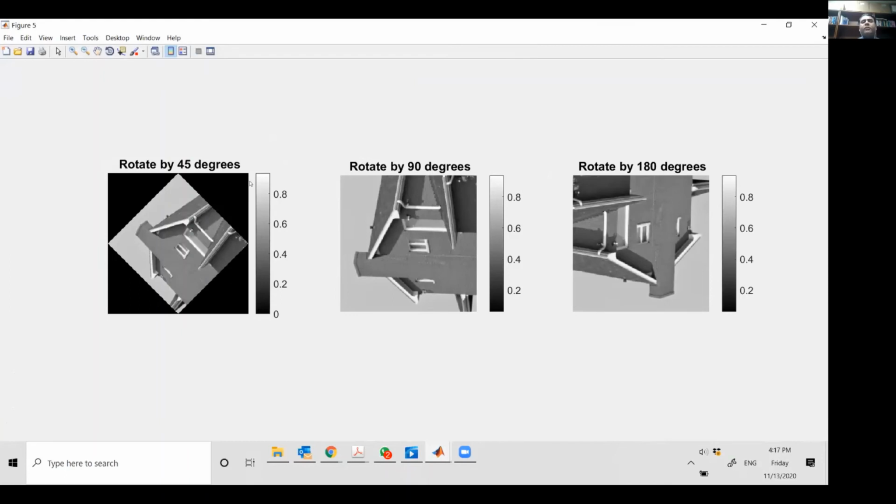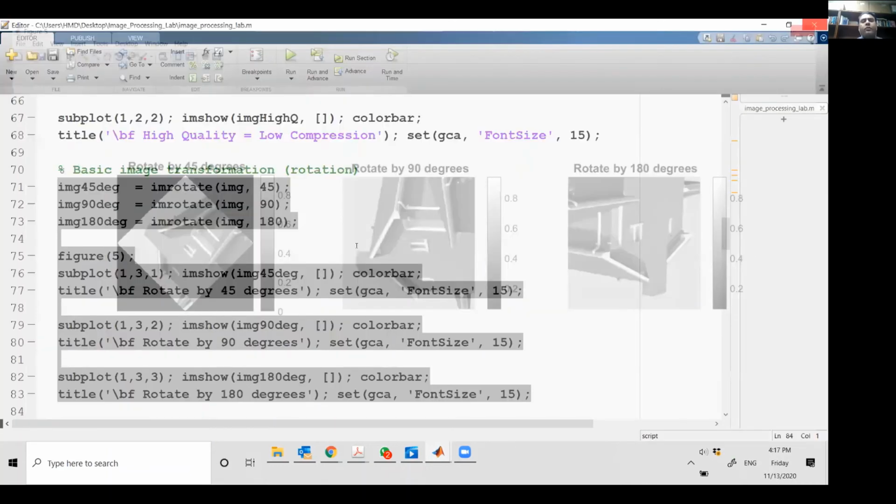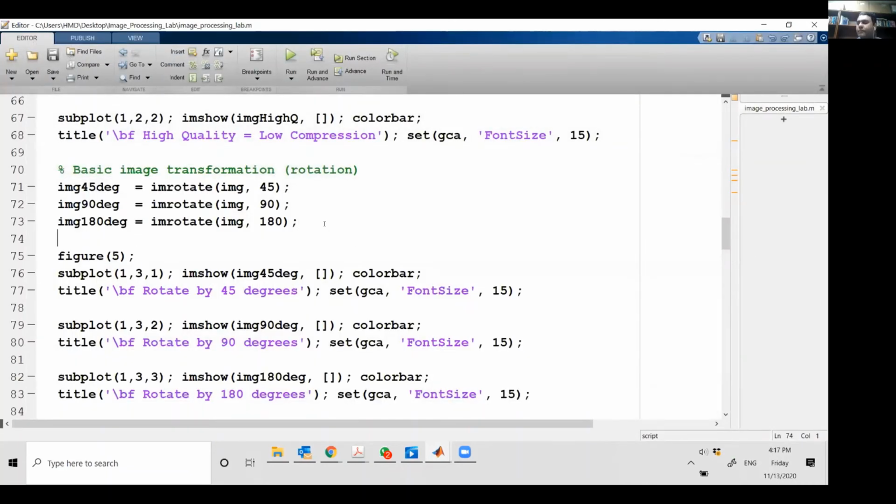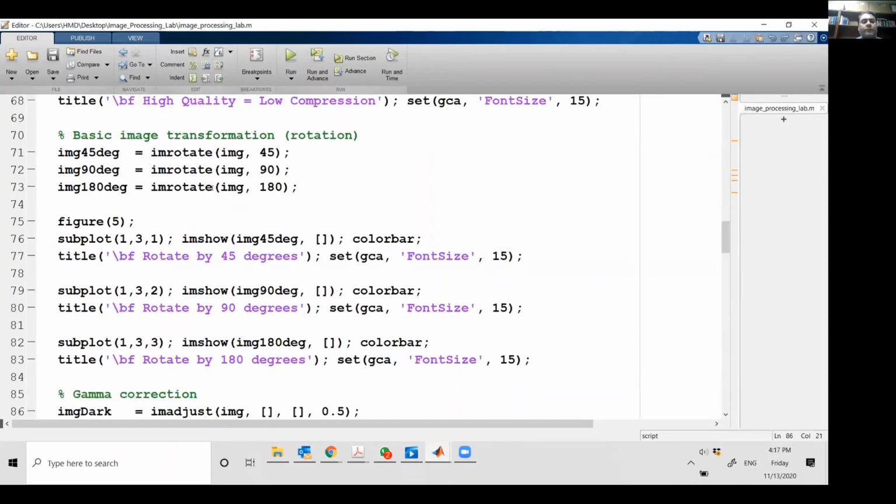So in this case, your image is rotated by 45 degrees. Here it is rotated by 90 degrees, and here it is rotated by 180 degrees. So you can change the orientation of the image as you like using these simple commands that we have. Okay, and again, this will be subplot 1, 3, 1, subplot 1, 3, 2, subplot 1, 3, 3. So that's what I'm using. So I can also use the imrotate command to rotate my image. So anybody who has any questions so far? Again, just play with these commands. Don't overthink कि इसके पीछे algorithm क्या है, because that's too early to actually talk about those algorithms, right?